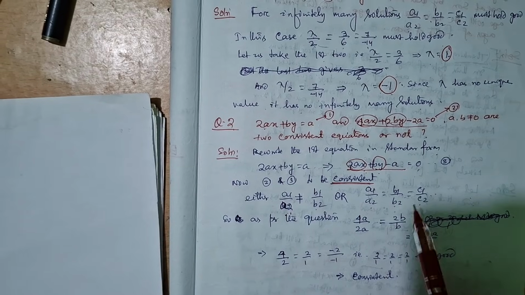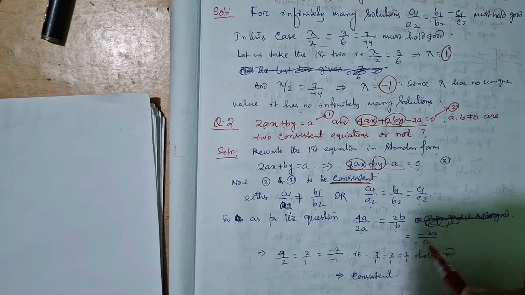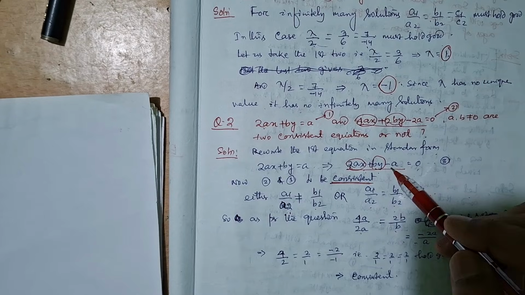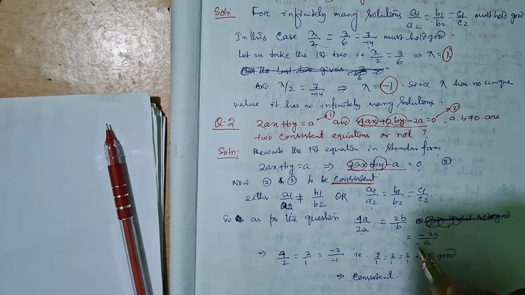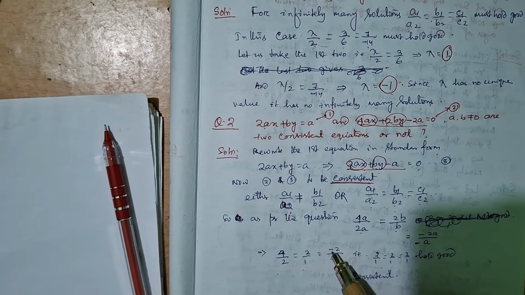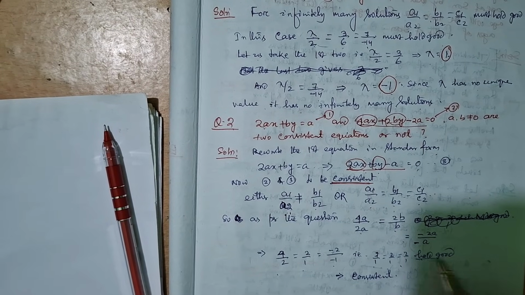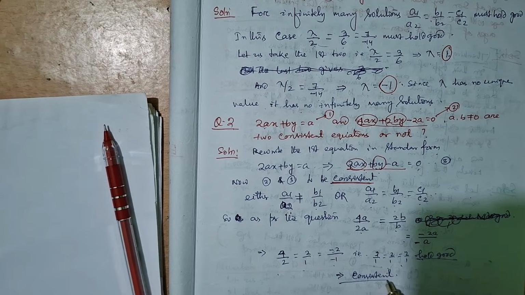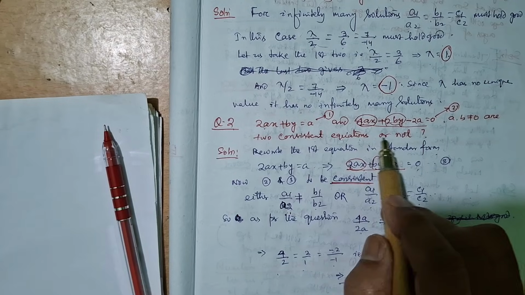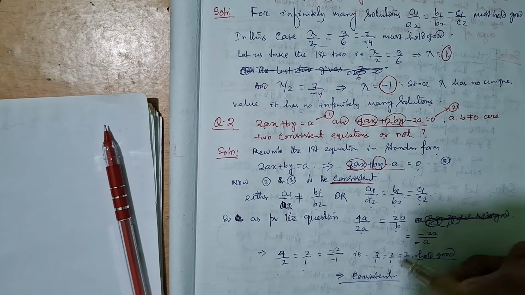As per the equation, 4a by 2a is equal to 2b by b, which is equal to minus 2a by minus a. That is 4 by 2, 2 by 1, minus 2 by minus 1, so 2 by 1 holds good for all. It is consistent. Since this one condition is satisfied, it is consistent.